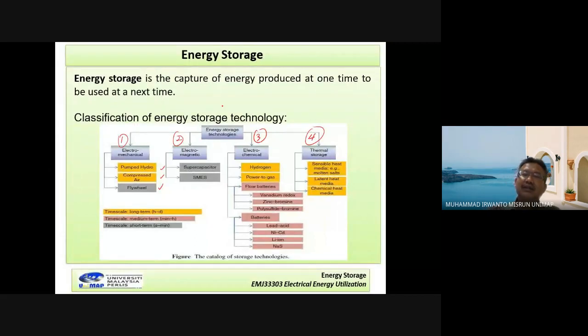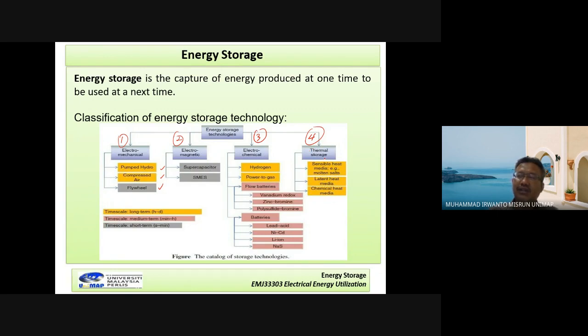And then the third is electrochemical. There are hydrogen, power to gas, and also battery. Hydrogen in here is part of renewable energy. And the fourth category is thermal storage.